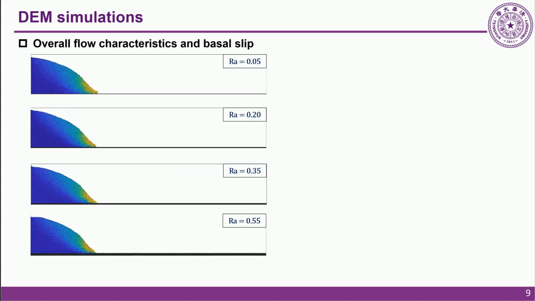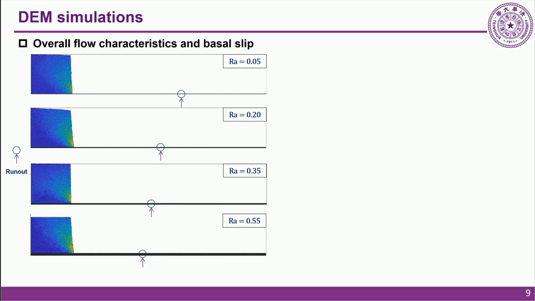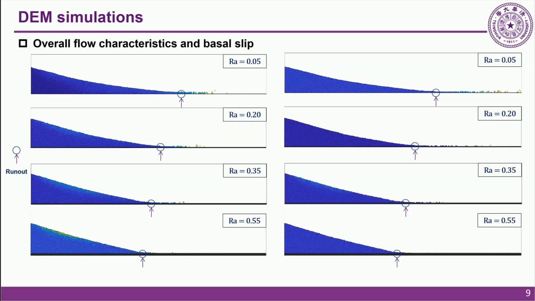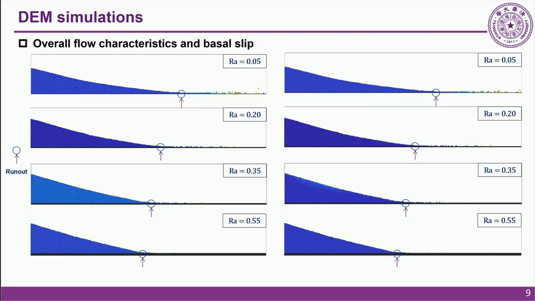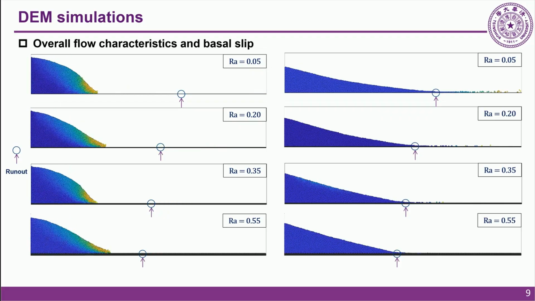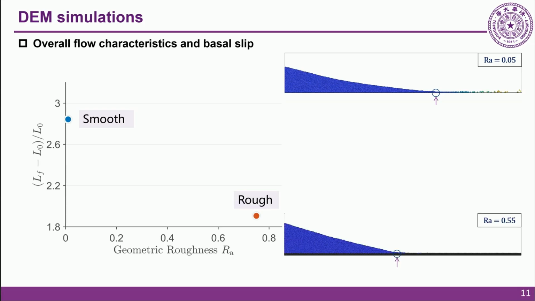Now, looking at the overall flow characteristics, we simulate column collapse over different base roughness. We can see that as the geometric roughness increases, the basal resistance becomes stronger, which significantly decreases the final runout distance. To quantify this relationship, we plot the normalized runout distance against the geometric roughness, starting here with the smooth case, then include the rough case.